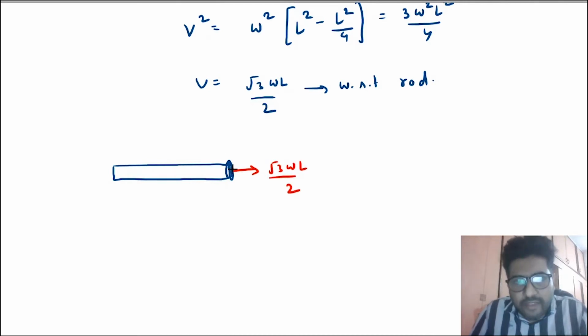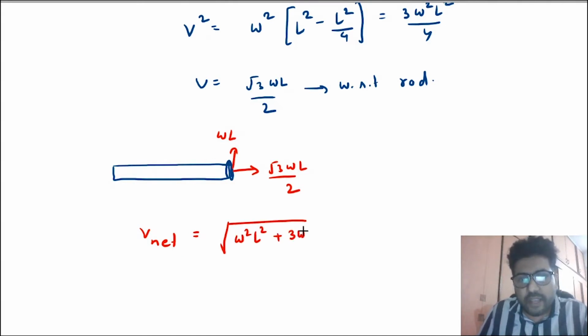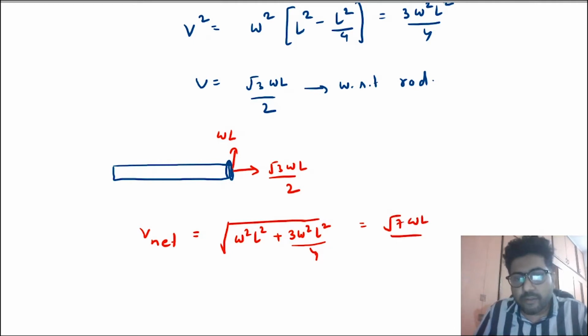But it is also having a velocity in the perpendicular direction, and that is omega L. So the net velocity of the ring with respect to ground will be the vector addition of these two. So the net velocity of the ring when it leaves the rod is under root omega square L square plus 3 omega square L square by 4, and that will be equal to root 7 omega L by 2.